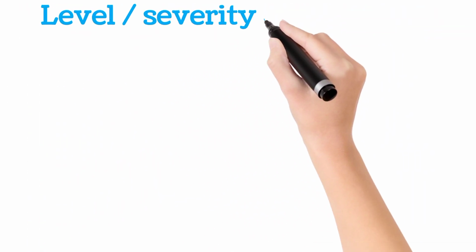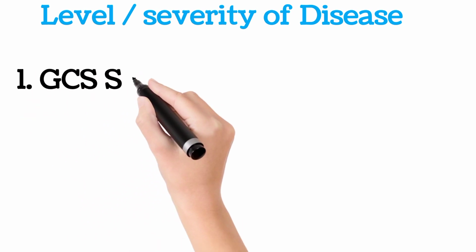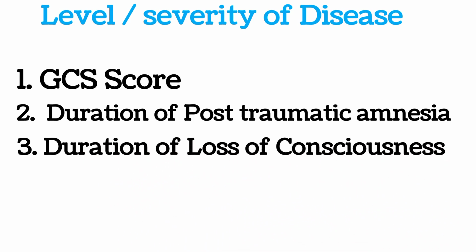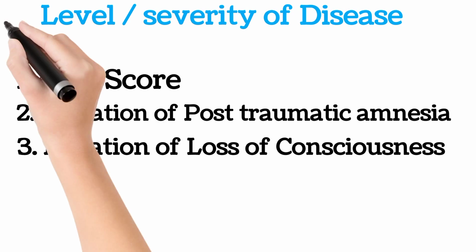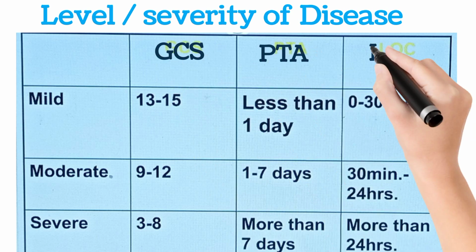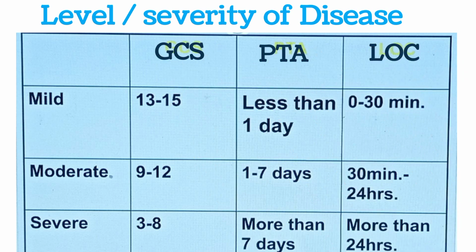The level or severity of the disease is calculated by three factors. The one is GCS, other is post-traumatic amnesia and loss of consciousness. On the basis of these three factors, we decide a patient of traumatic brain injury being mild, moderate, or severe. In mild patients, GCS will be ranging from 13 to 15, and post-traumatic amnesia will be less than 1 day. Loss of consciousness will be less than 30 minutes.